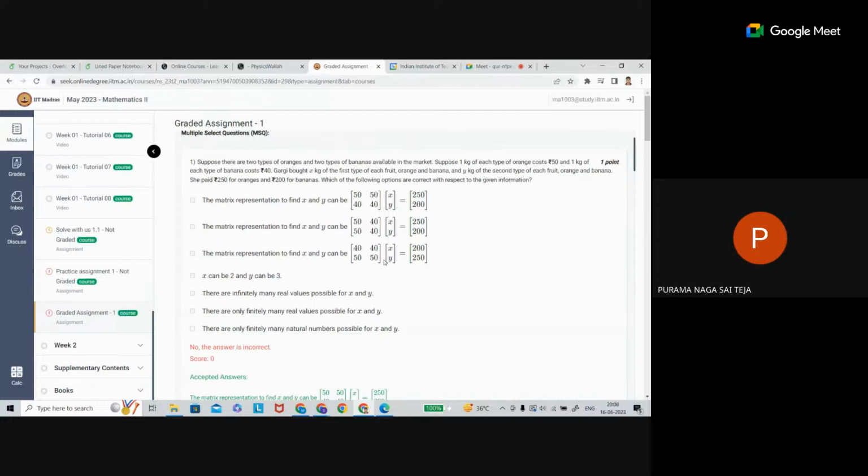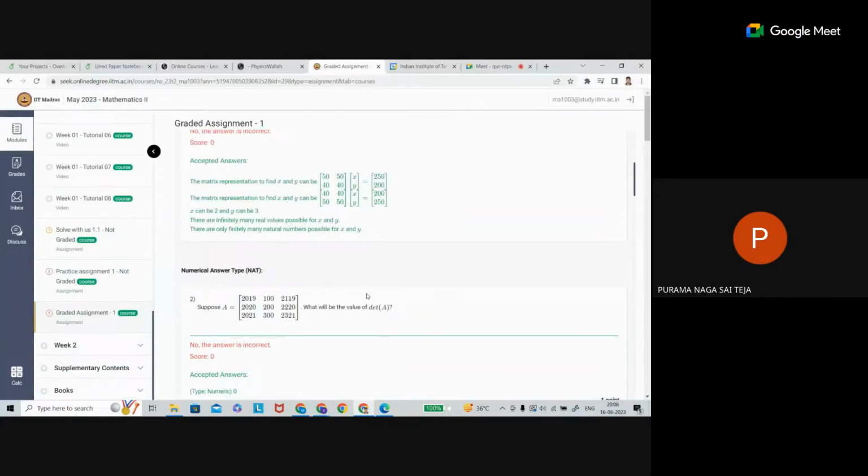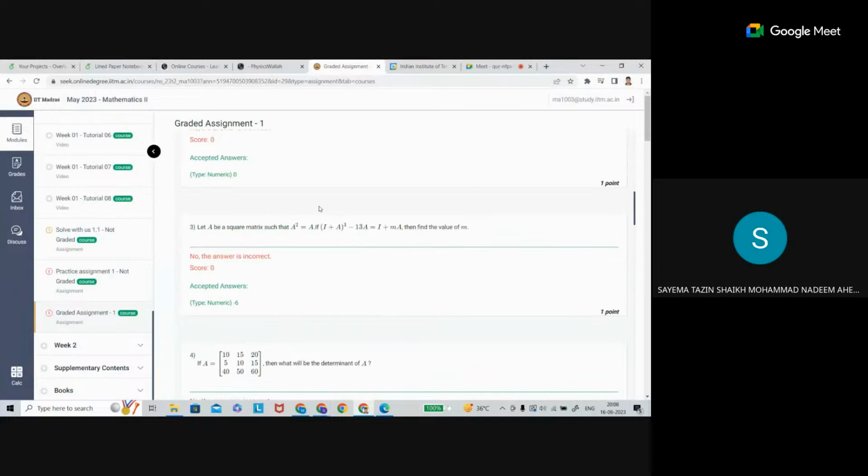Not this one, sir. Two matrices are given, B and C, and there is a condition that... The question sequence is different, sir.